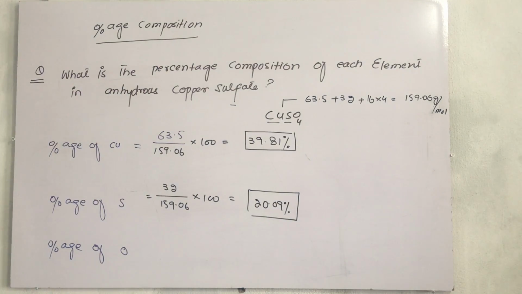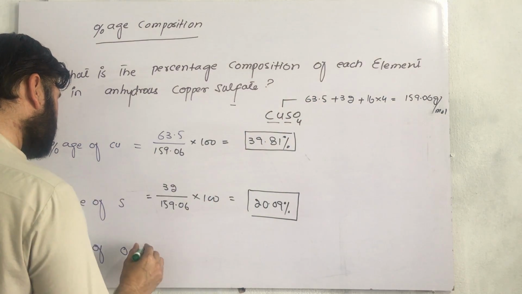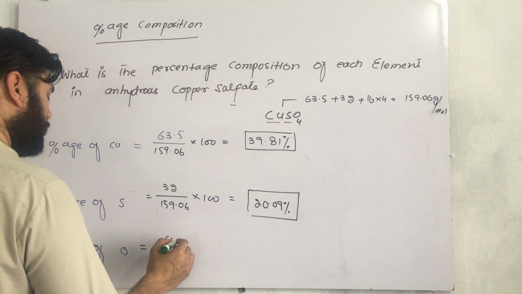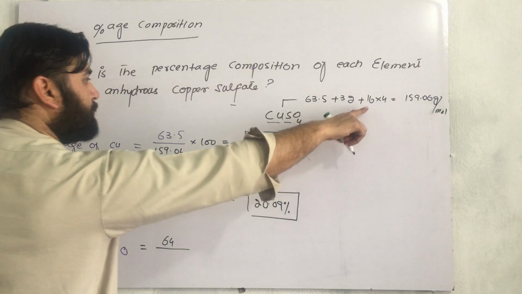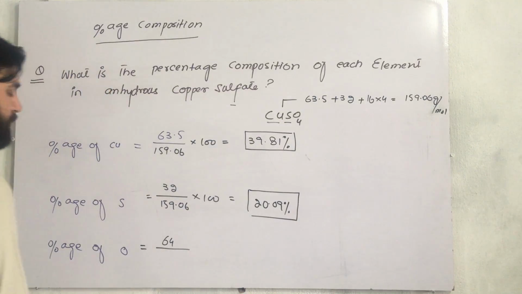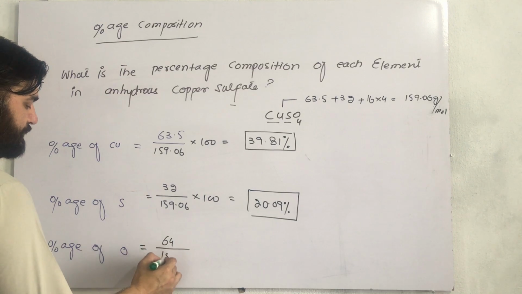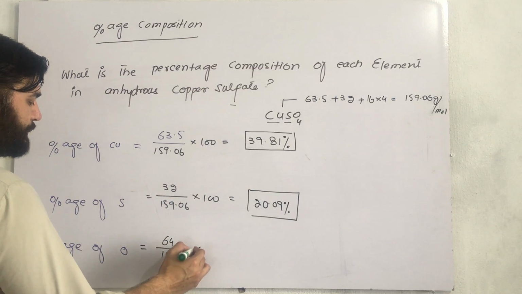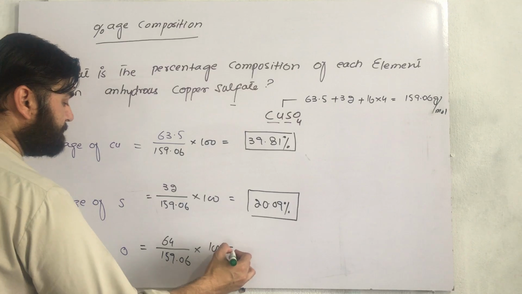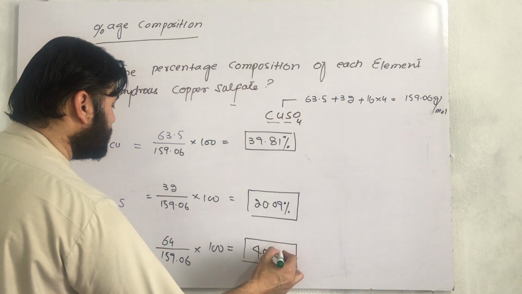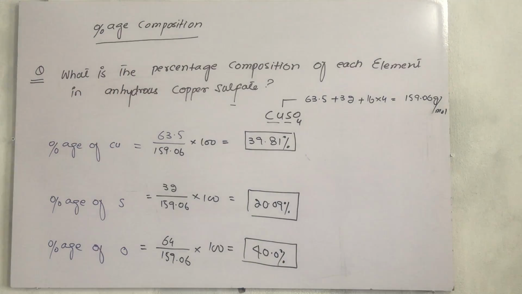And if the same calculation is applied to oxygen, which is present here as 16 multiplied by 4, that is 64 grams, divided by the molar mass 159.06 grams per mole and multiplied by 100, that will be about 40.0%, the percentage of oxygen.